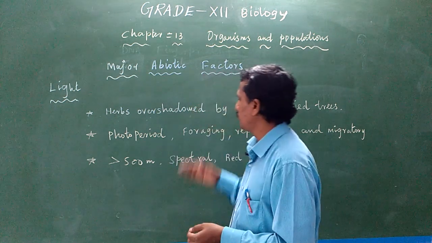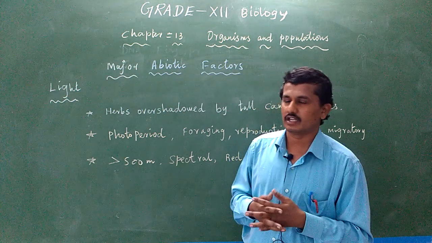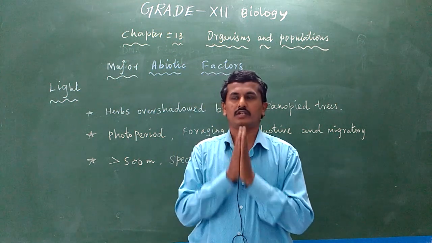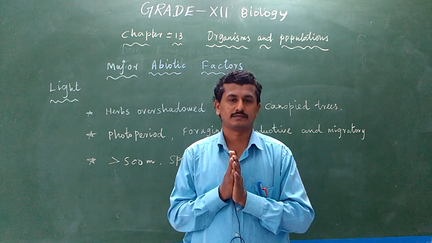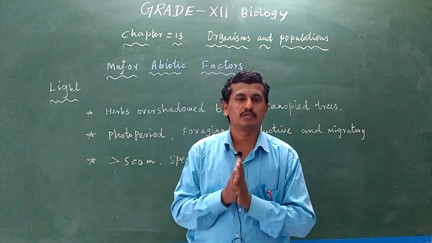Okay. Then the one, photoperiod. In 11th standard you have studied photoperiodism. Photoperiod is nothing but the plants need a particular amount of light and dark for their growth, development and flower and fruit production.